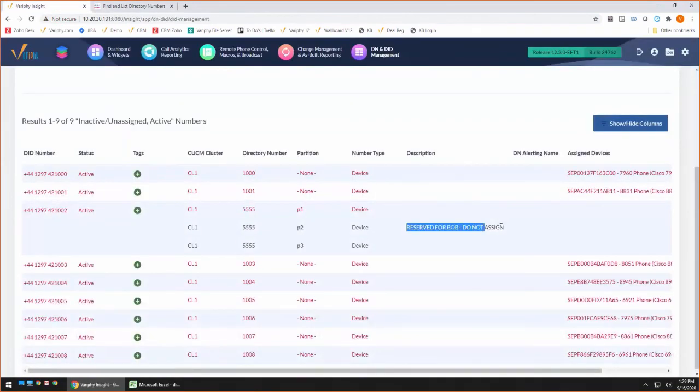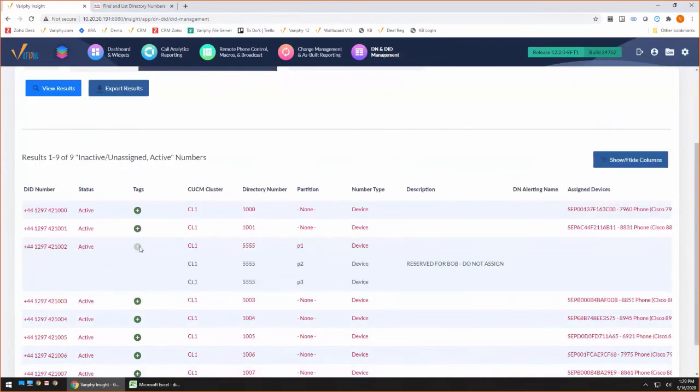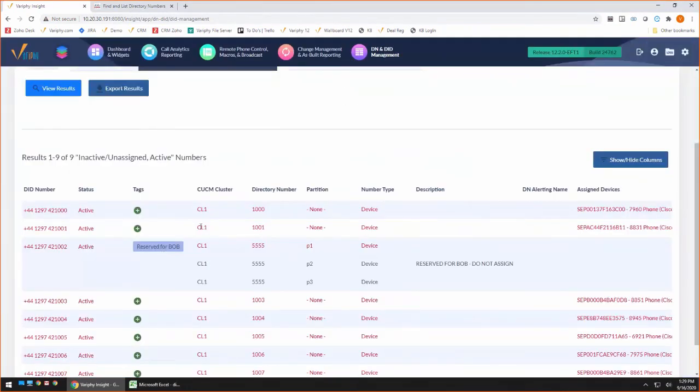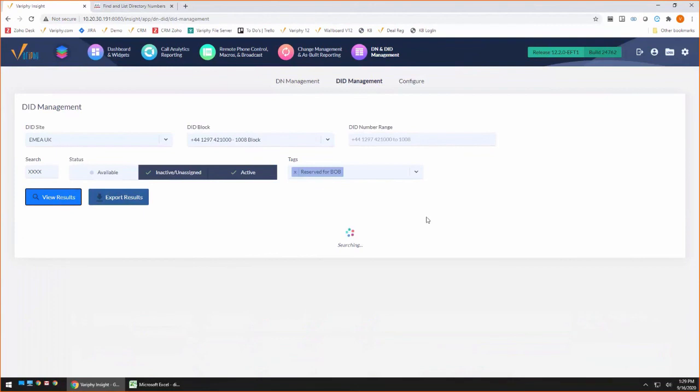But you don't necessarily have to lean on that. We do offer something called tagging. So let's say I have a series or a block that I don't want to be used. Maybe I'm going to be bringing up a new call manager. I'm saving those for a particular site. You could also go through and put custom tags. Custom tags are also filterable. So I can tag this and say, hey, reserved for Bob. What that's going to do is it's going to go ahead and tag this. Now, I can tag an entire block of DNs and say, hey, these are all reserved for Bob. And then I can go ahead and take a look and specifically report on ones that are reserved for Bob.